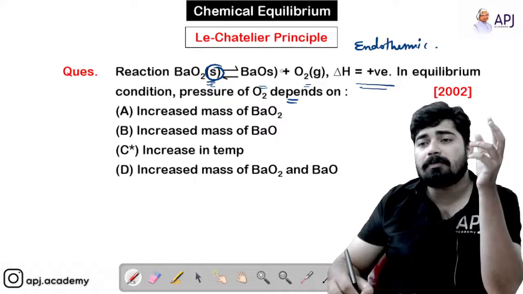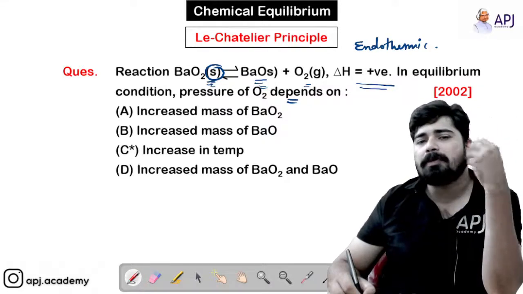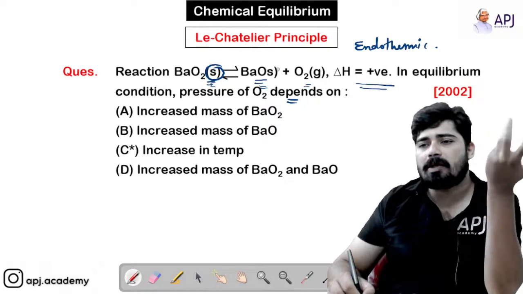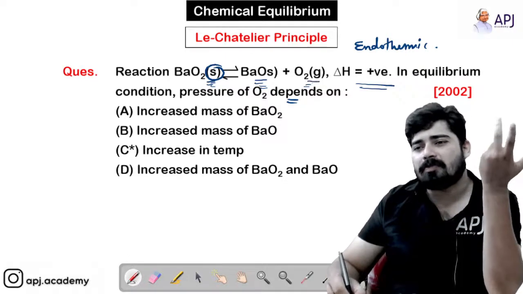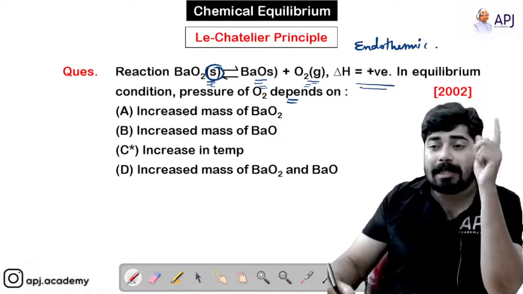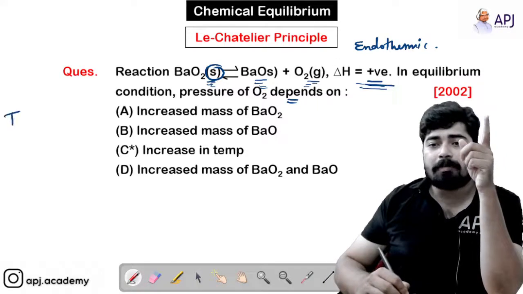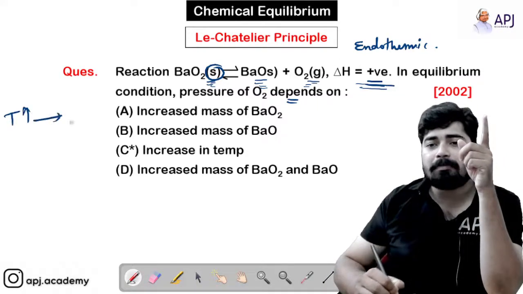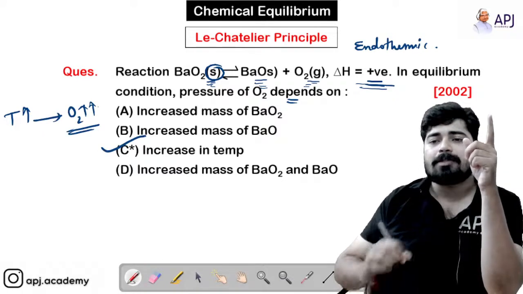Right? Increased mass of BaO. If you increase the mass of BaO also, nothing is going to happen because again they are solid, their concentration is constant. So the constant concentration cannot increase or decrease the concentration of O2. Right? Now increase in temperature. So see here, it is endothermic. So if you are increasing the temperature, it favors forward direction. That means more and more O2 will be formed. So this is the answer, C.